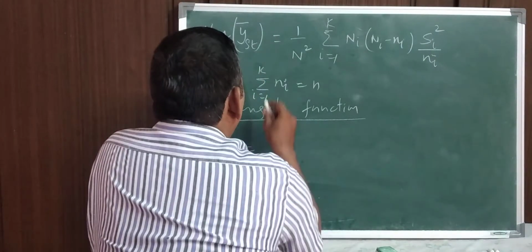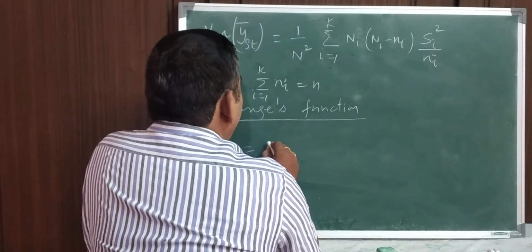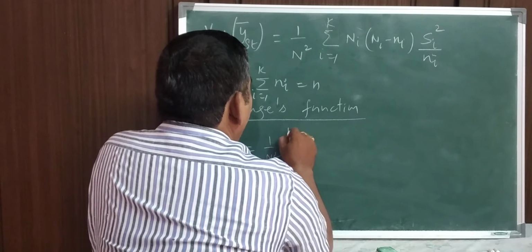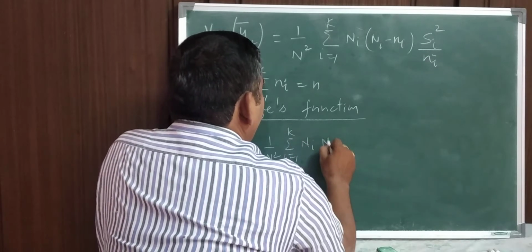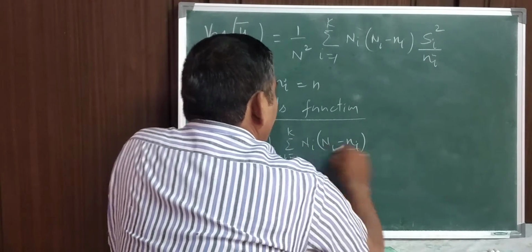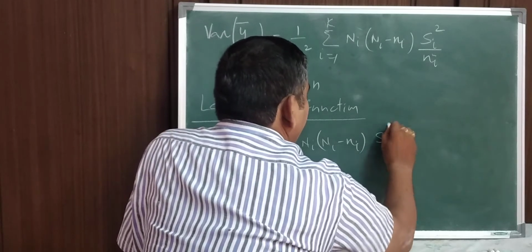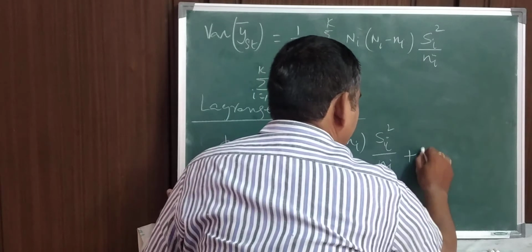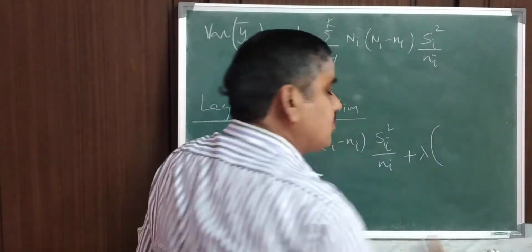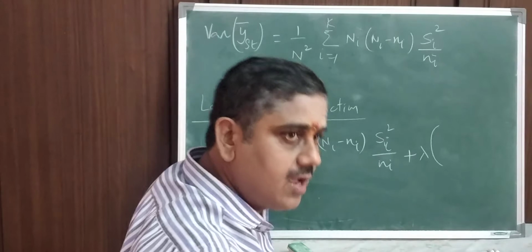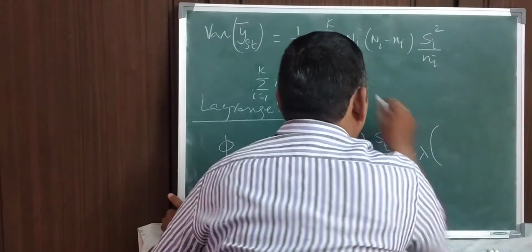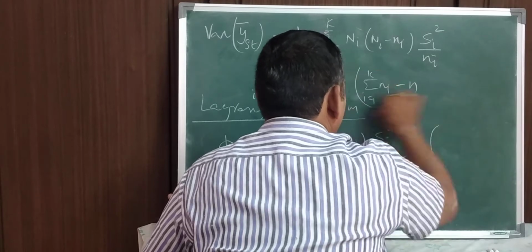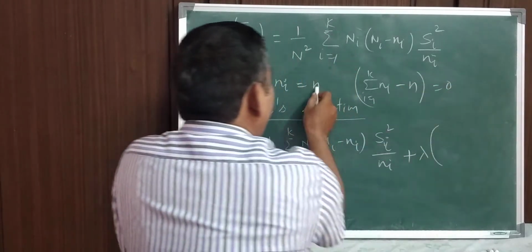So phi is equivalent to V, the variance of y bar st, which means 1 by N square, summation i equal to 1 to k, Ni into (Ni minus ni) into Si square by ni. And plus, I am considering lambda, a Lagrange's multiplier, multiplied by summation i equal to 1 to k ni minus n, which will be 0, if I take the left hand side.